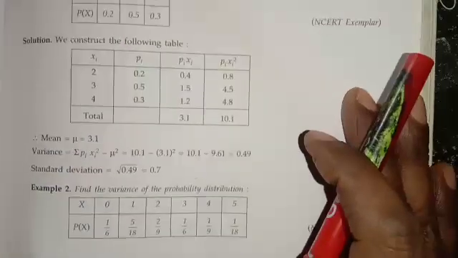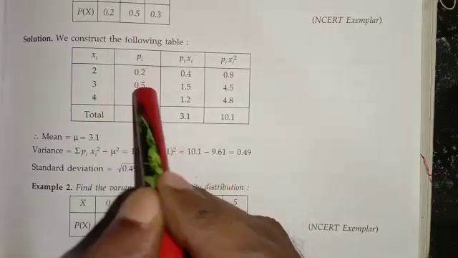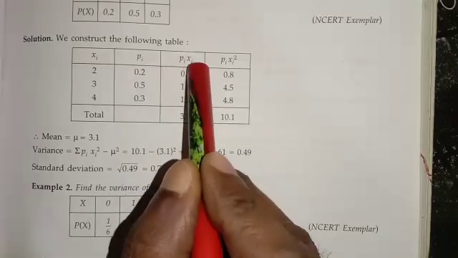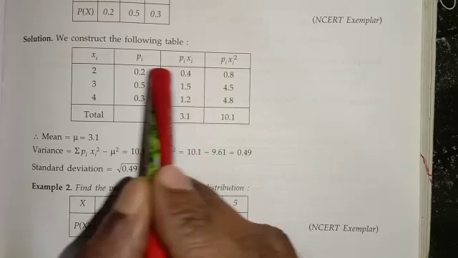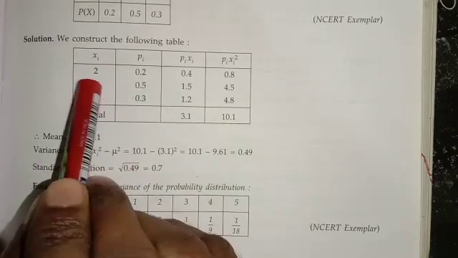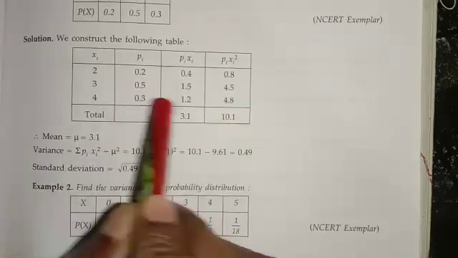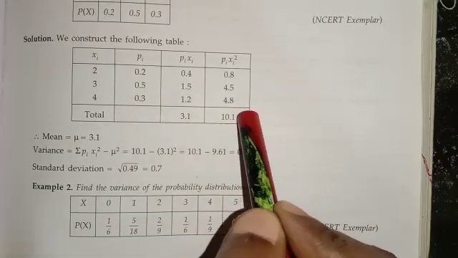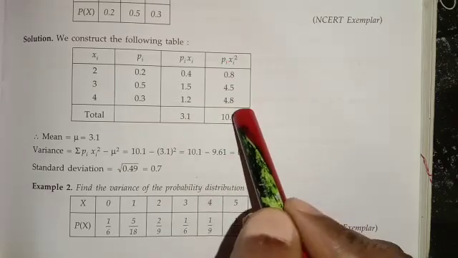How to construct the table? Xi column, that is 2, 3, 4. Pi column probability, respectively 0.2, 0.5, 0.3. Now you have to find out pi into xi, just multiply. After that you will find out pi into xi square, means 2 whole square into 0.2, becoming 0.8. 3 whole square into 0.5, 4.5. 4 whole square into 0.3, that is 4.8. Now you have to find total pi xi and total pi xi square.